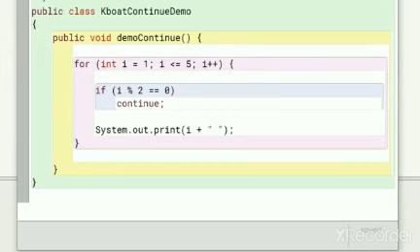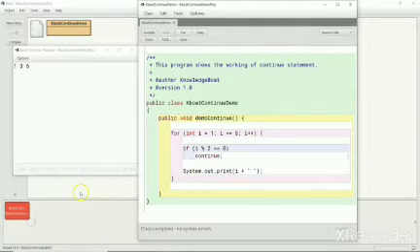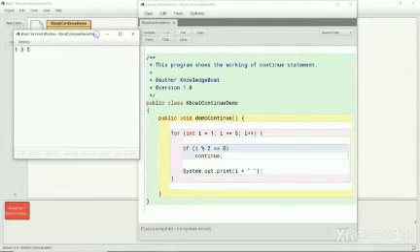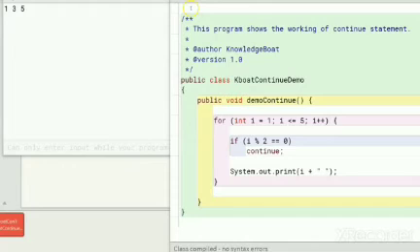This is a very simple example program which prints the odd numbers between 1 and 5 using the continue statement. Let me execute this program and show you the output. As I told you, it prints the odd numbers 1, 3 and 5. Now let's go over the program to understand the working of continue statement.